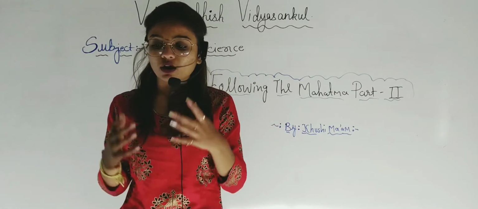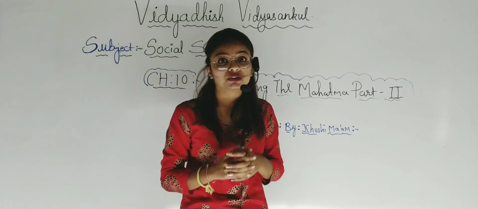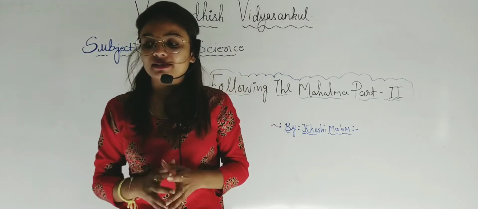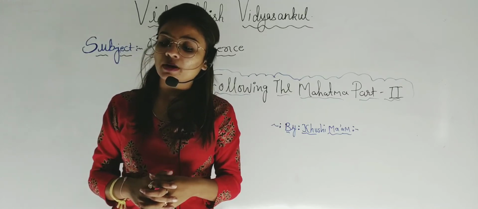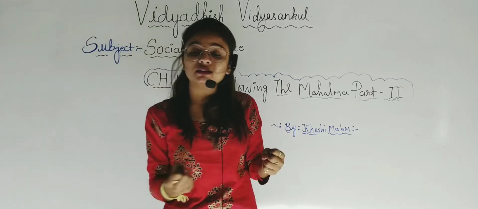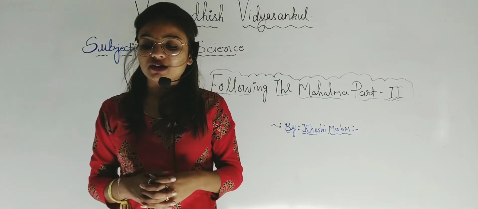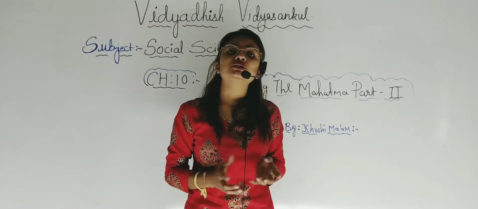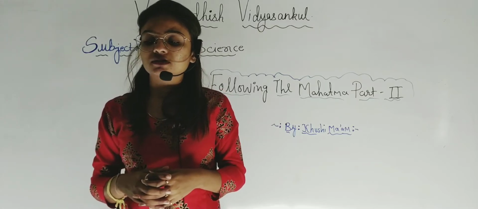Let me repeat all these things. It was difficult to attain Swaraj without putting up a fight, means without a fight it is not possible to attain Swaraj. So at the Ahmedabad session of the INC Congress, the executive committee decided to launch a movement to make the community attain Swaraj by breaking the unjust law. Only by breaking the unjust law are we able to attain Swaraj. Next, it authorized Gandhiji to launch the civil disobedience movement.